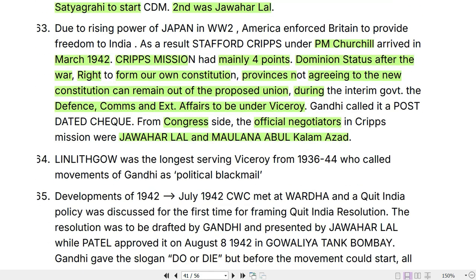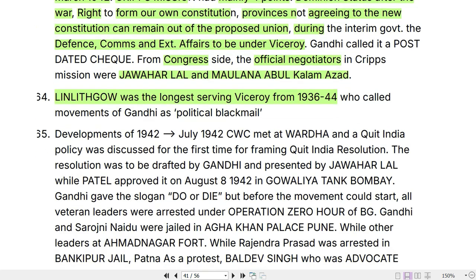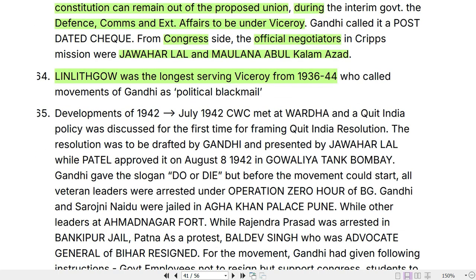Now, Linlithgow was the longest serving viceroy from 1936 to 1944, who called the movements of Gandhi as political blackmail. And developments of 1942 onwards, we can see that in May 1942, Congress Working Committee met at Wardha, and the Quit India policy was discussed for the first time for framing Quit India resolution. So this was done in Wardha in 1942.